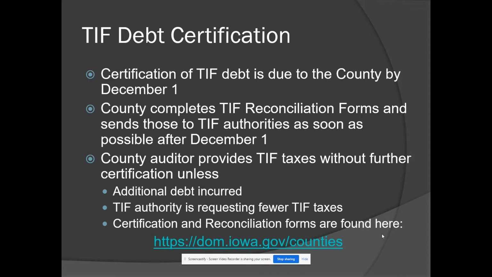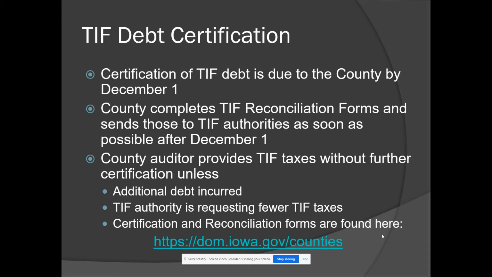So in the very first year that someone incurs debt, they're going to certify that TIF debt. And they don't need to recertify that same debt each year unless there's a change to that debt. So, maybe they're reducing the amount of the debt because they're paying part of it from another source, or they need to certify an additional debt for that area, that sort of thing.